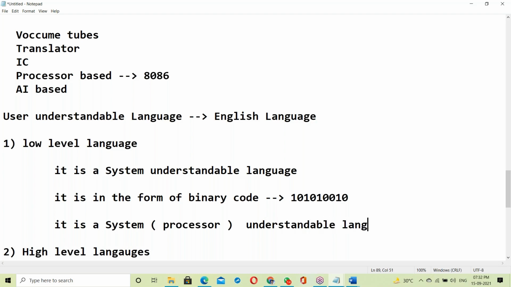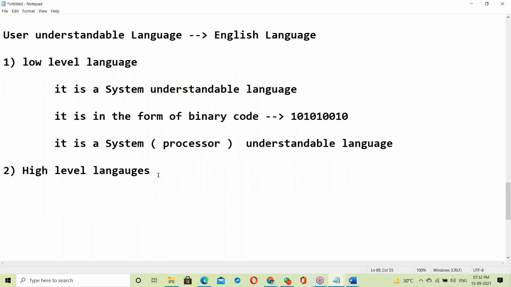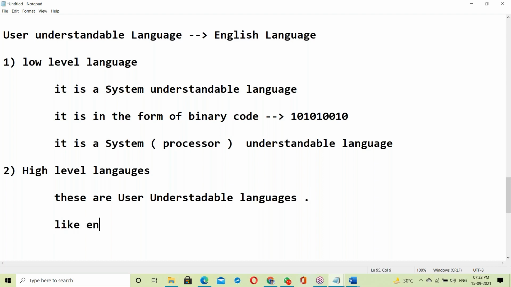High level languages are user understandable languages, like English language, very easy to understand.